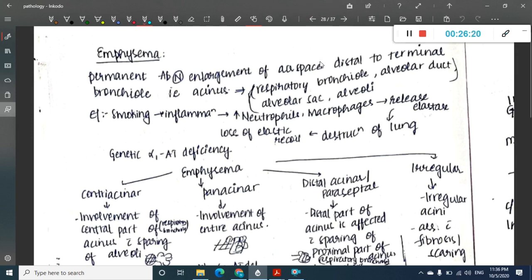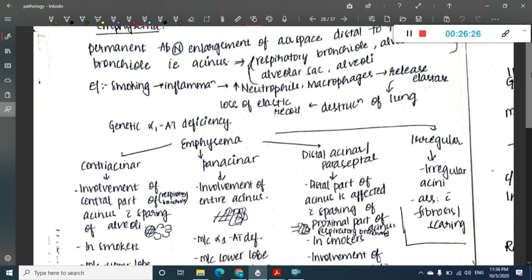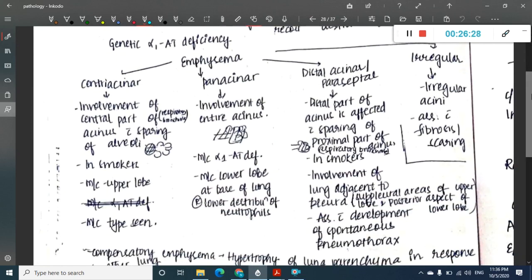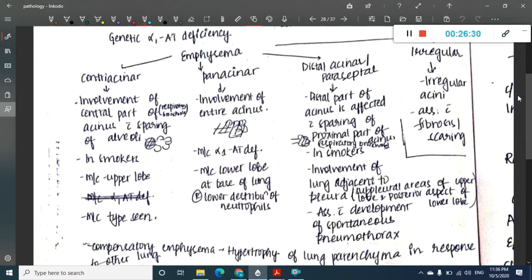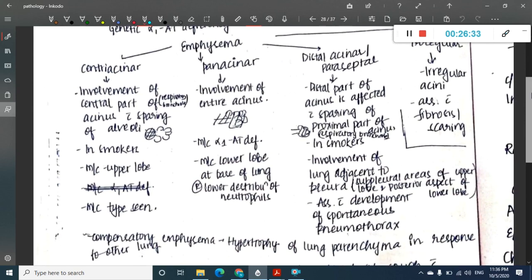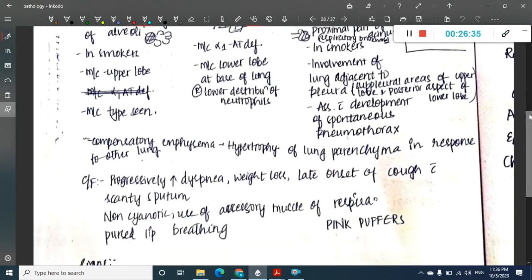Okay, let us see just the same things. So emphysema is abnormal dilatation of air spaces, that is acinus. So we have the 4 types of emphysema, which is centri-acinar, pan-acinar, distal acinar or paraseptal, and irregular. You can go through these.